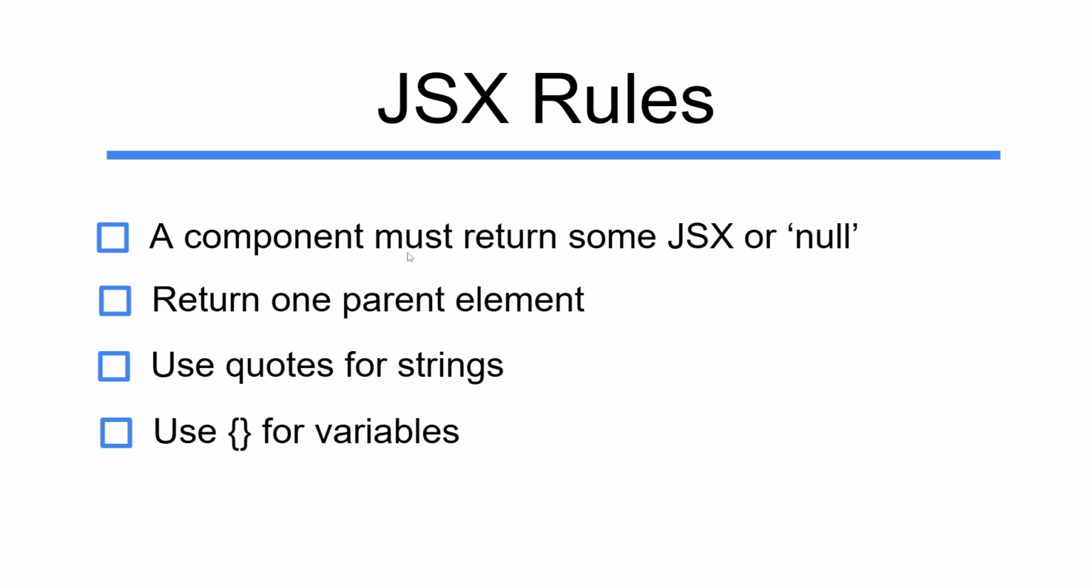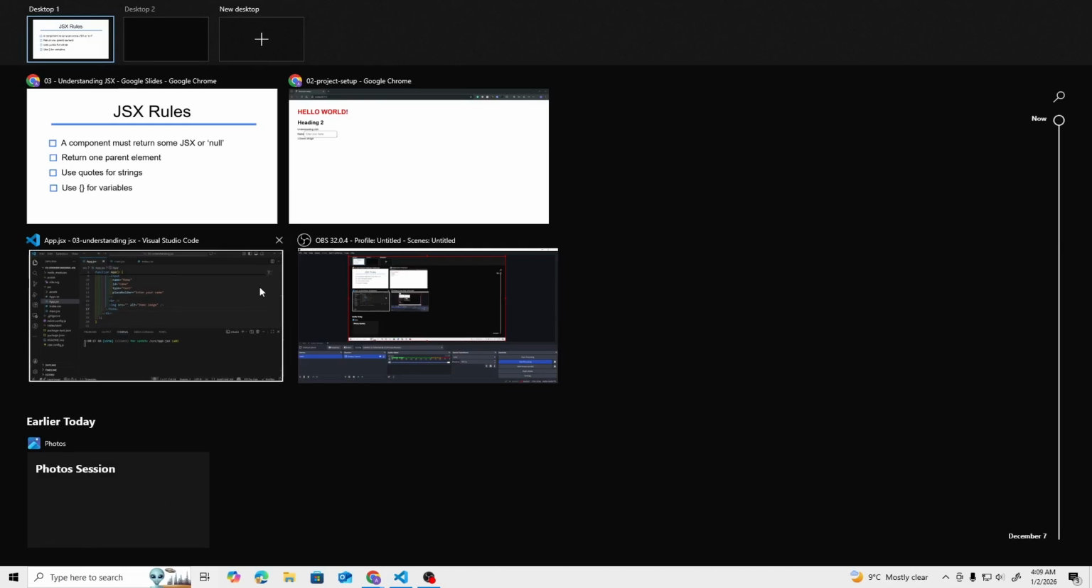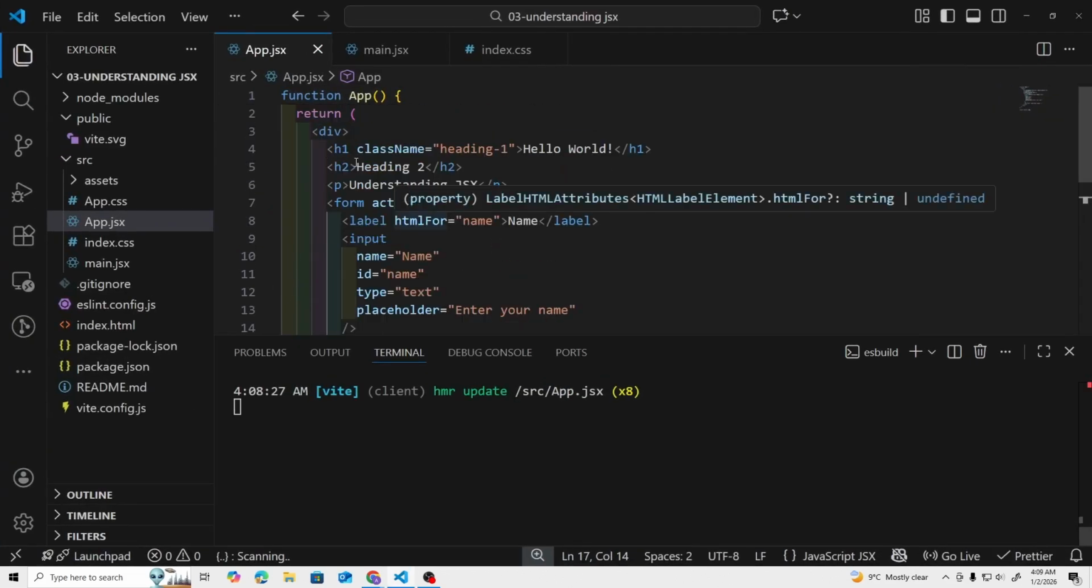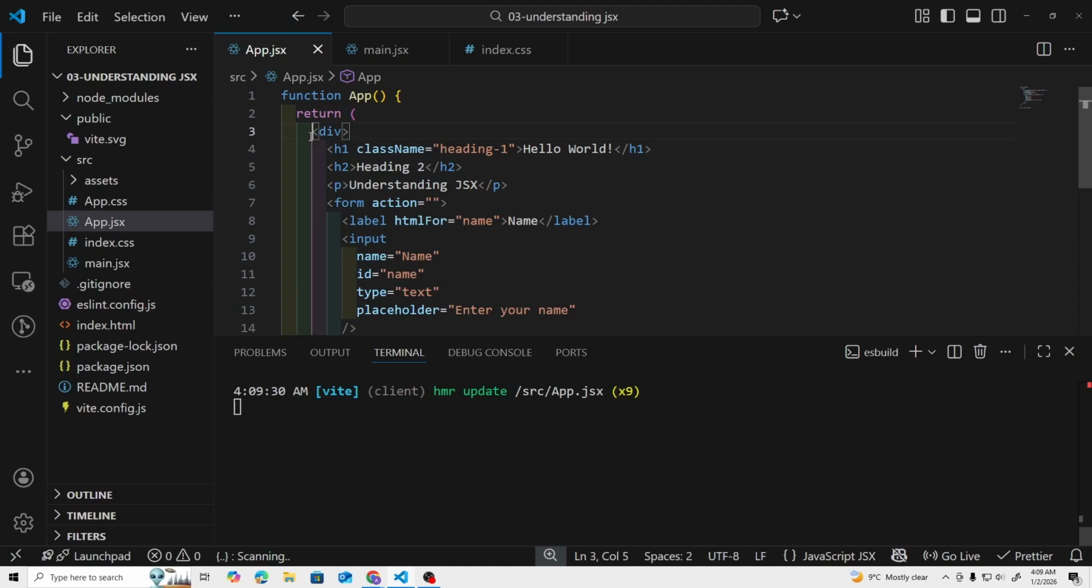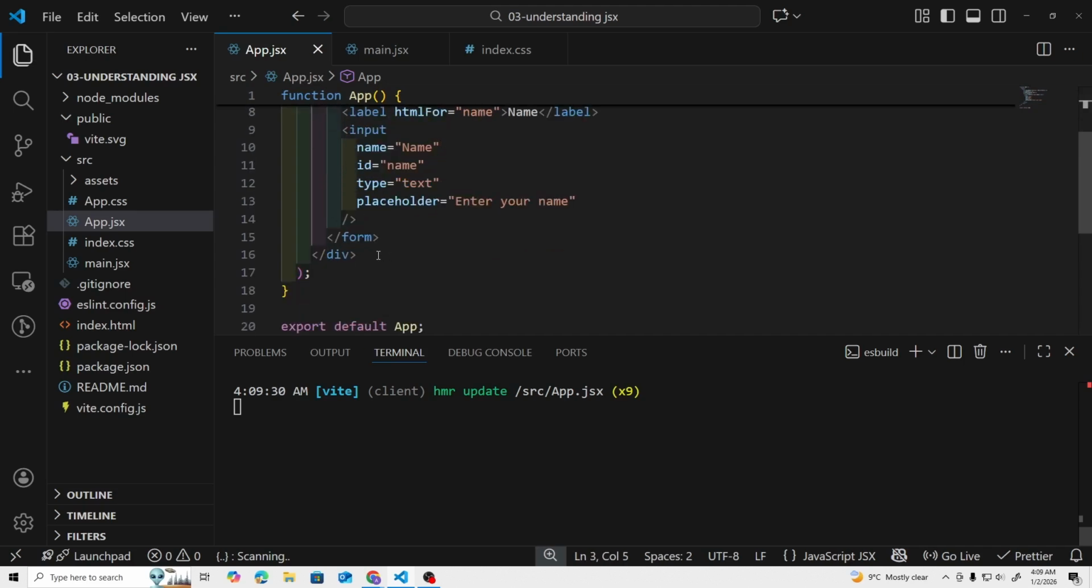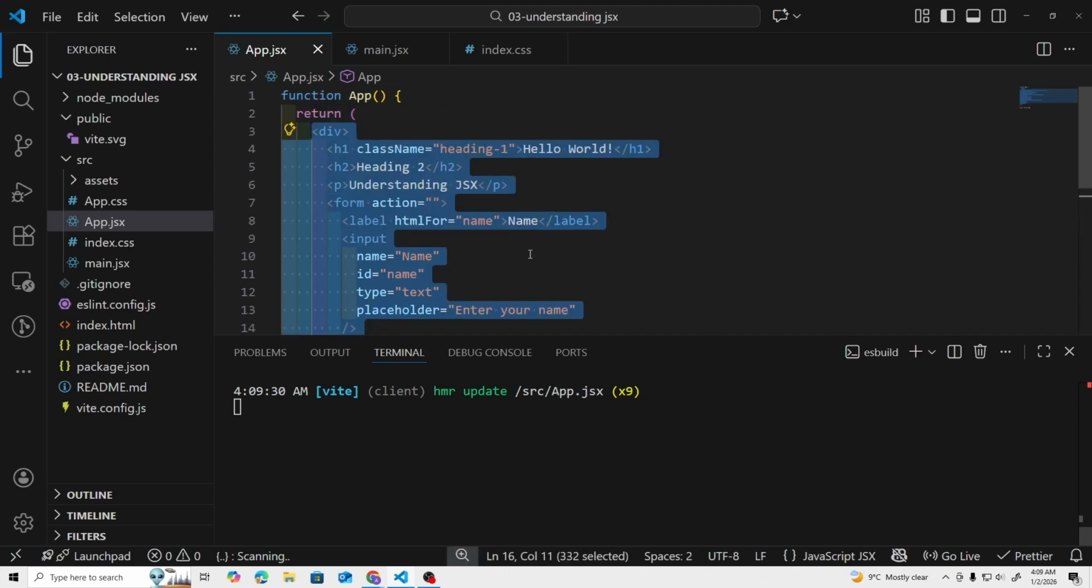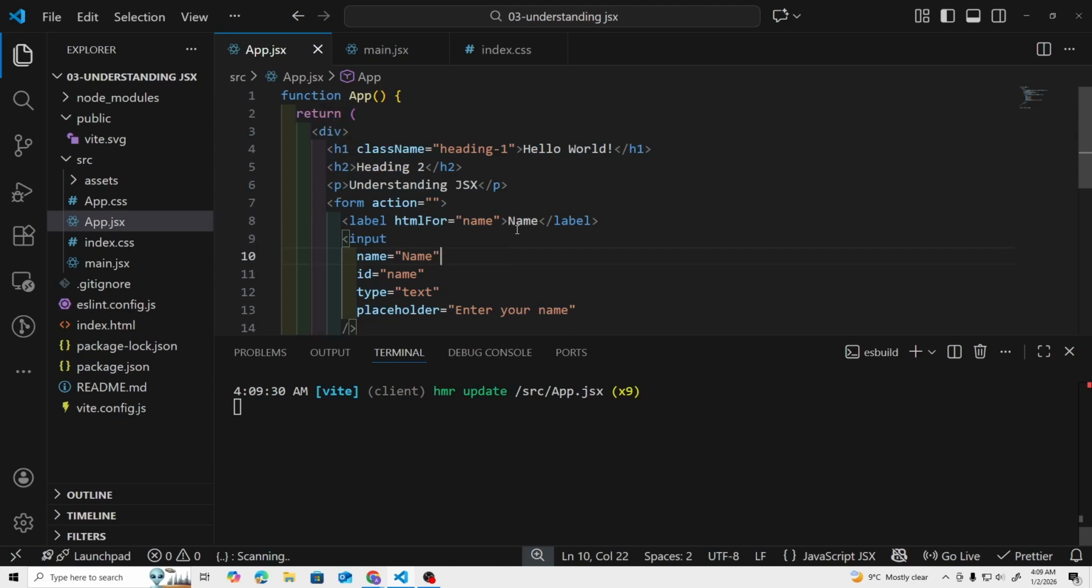The first one says a component must return some JSX or null. Now if we go back to VS Code, as you can see here, we are returning this div. So let me delete some of these. Let's give it a save. And here you can see we are returning this div element, and this is what we are getting in the browser.